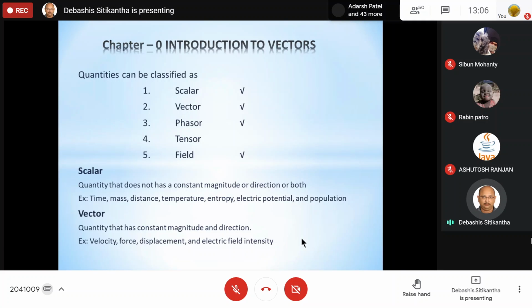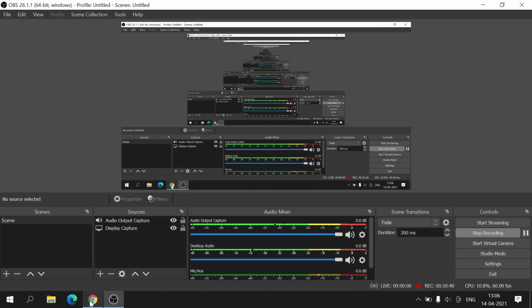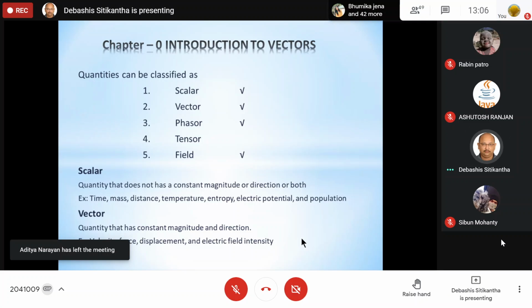For example, the AC voltage you studied in your schooling days can be depicted as V equals Vm sin omega t. Whatever the position of the waveform, it always follows that function. Secondly, it repeats the same type of waveform continuously over a number of cycles. The only two examples available for phasor are voltage and current.